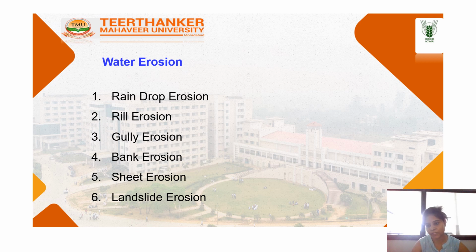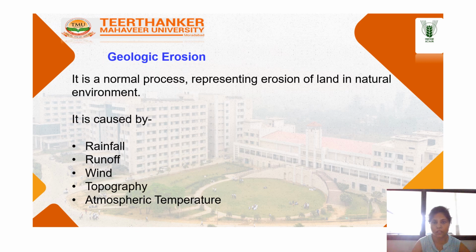Mentioned below are the main types of soil erosion: raindrop, rill, gully, bank, sheet, and landslide erosion. These are six.